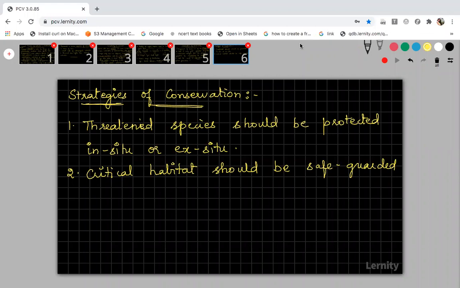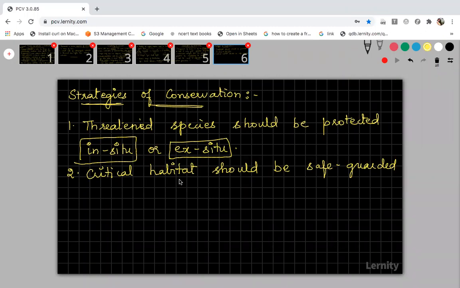In situ, I will tell you. We are going to discuss in situ and ex situ conservation in detail. Don't worry. Under conservation, of the two different types, we are going to study what is in situ and what is ex situ. Now you just write down what are the strategies of conservation. Later I will discuss in situ conservation and ex situ conservation.